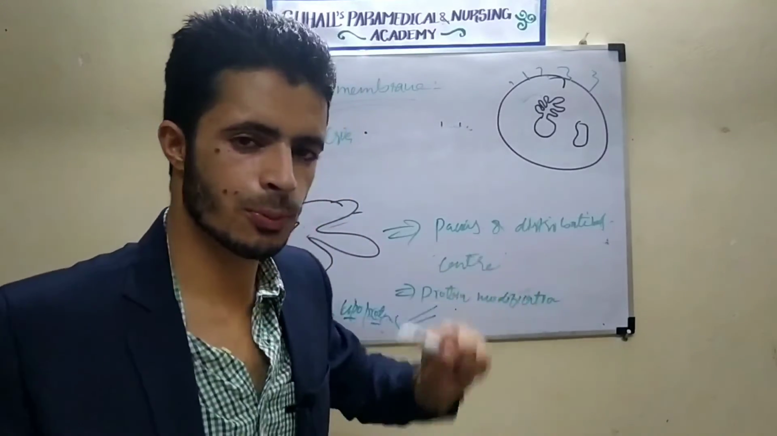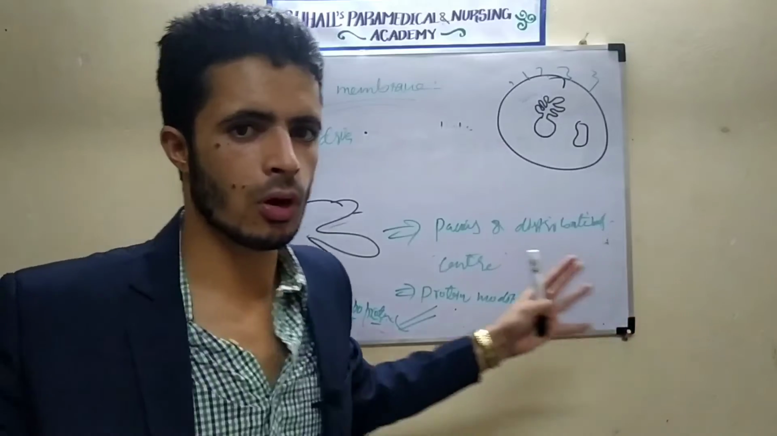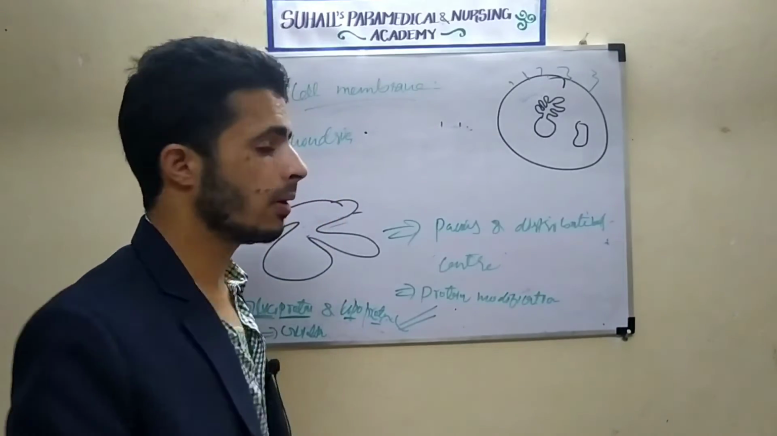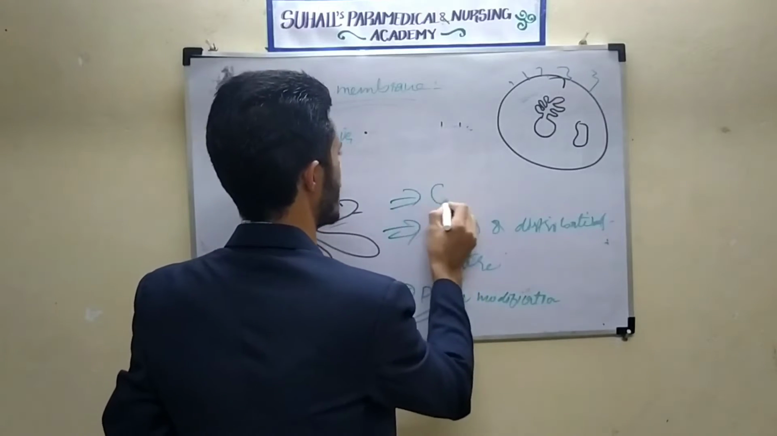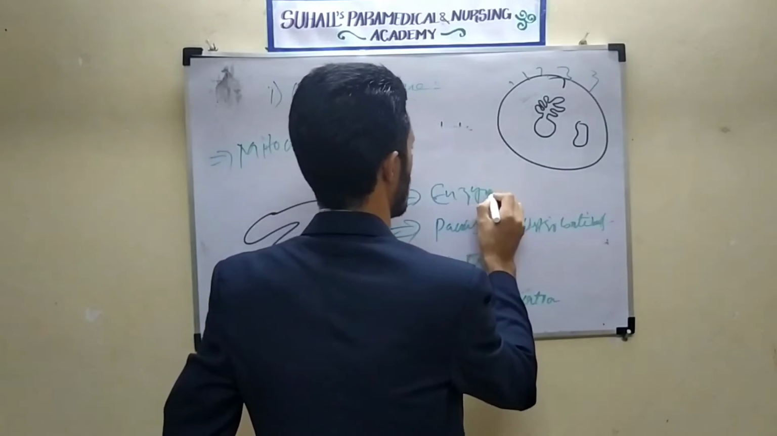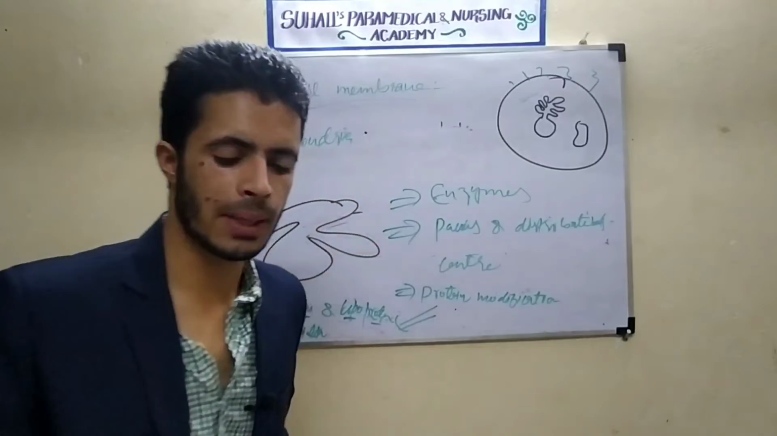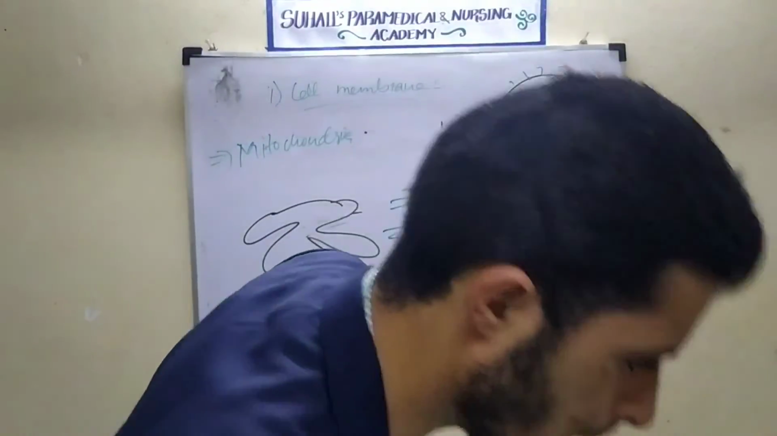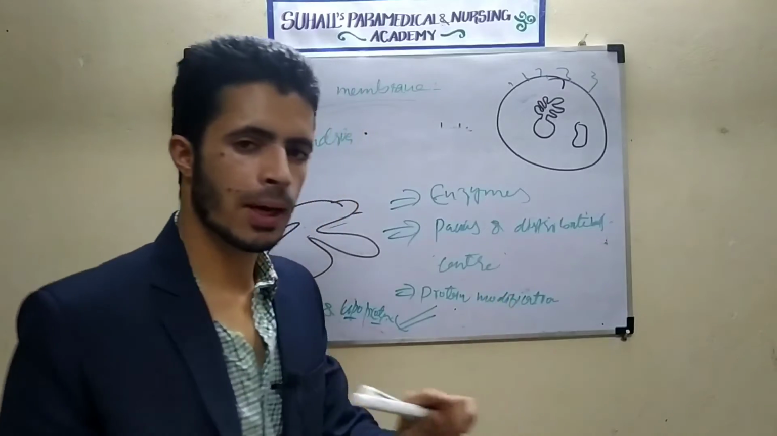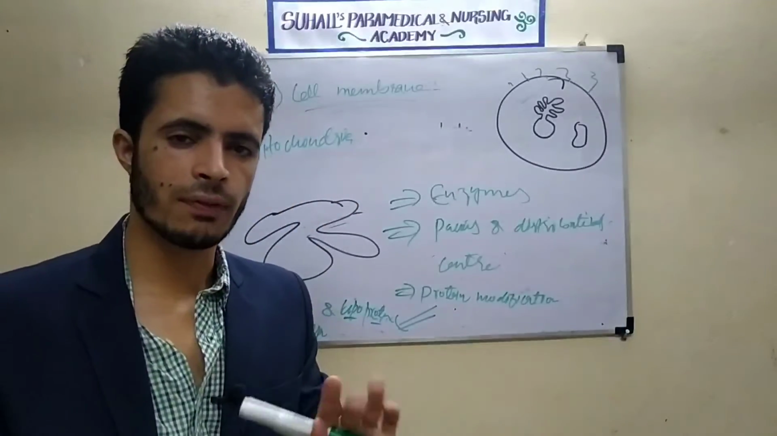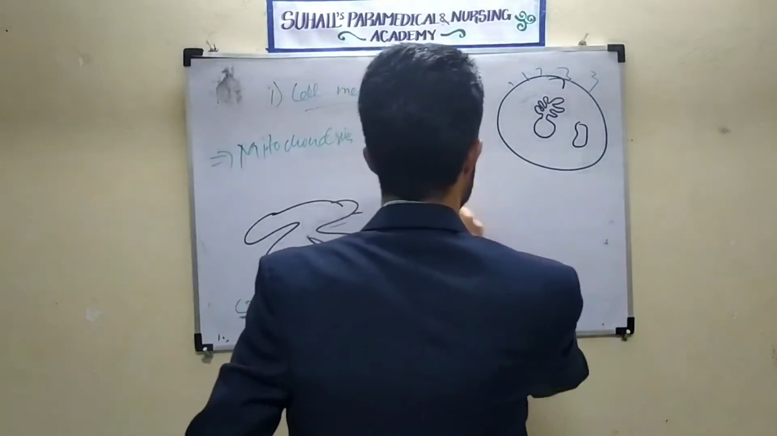It is the packaging and distribution center. It will pack, then it will distribute to all the organelles that need it. And remember one more thing, in biochemistry we will study enzymes. Enzymes are also formed inside the Golgi complex, because enzymes are actually proteins, which do the biological functions and act as biocatalysts.